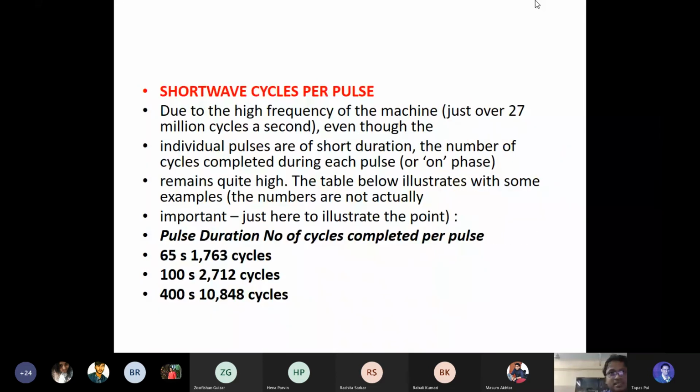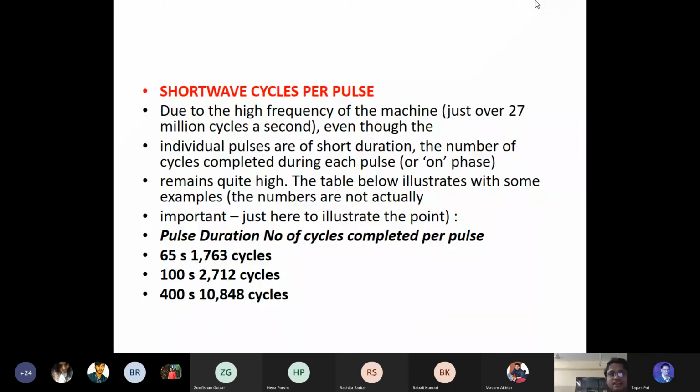Now the cycle, as I told, due to the high frequency of the machine, just over 27 million cycles a second, even though the individual pulses are short duration, the number of cycles completed during each pulse is the on phase. That means whenever the machine is on, that's how many cycles it can finish. You can see at the last, from 1763 cycles to 2712 cycles, it can have repetition of this electromagnetic field.